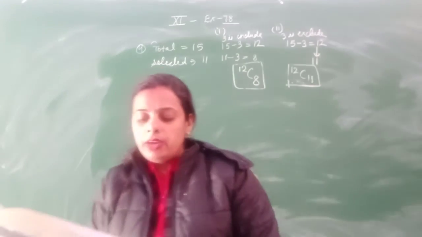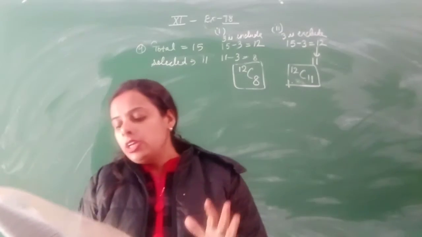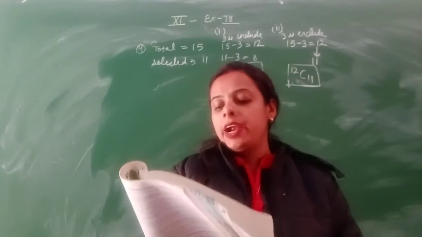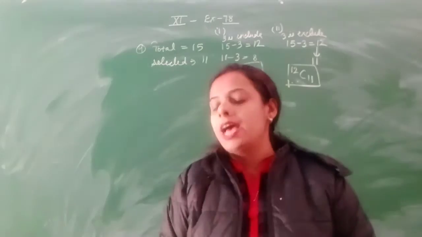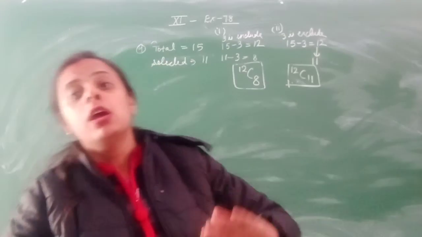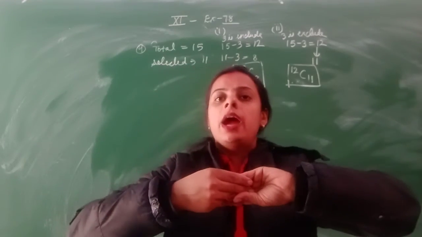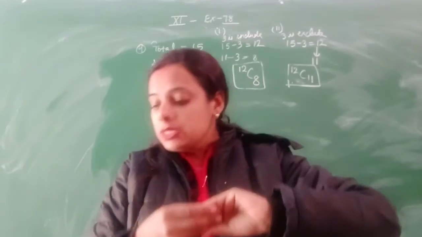Question number 5. 12 persons meet in a room and each shakes hands with all the others. Find the number of handshakes. As you know, in a handshake you need 2 persons, at least 2.